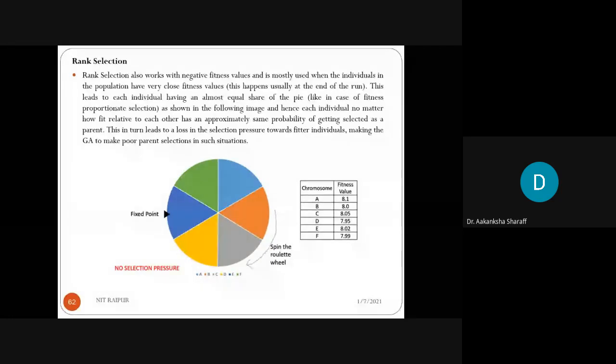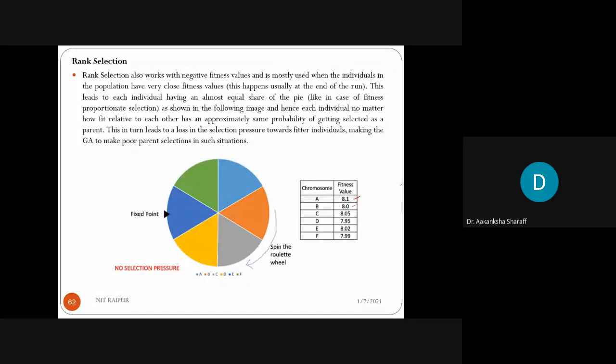Here, rank selection will be applied when the fitness values are very close to each other. Like here you can see 8.1, 8.0, 8.05, 7.95. So the fitness values are very close to each other. In this case, rank selection will be applied, as well as when there are negative fitness values.